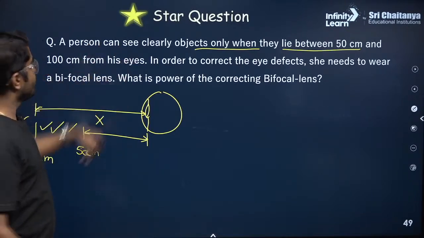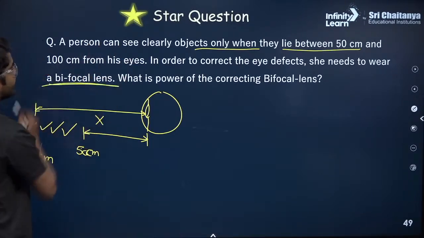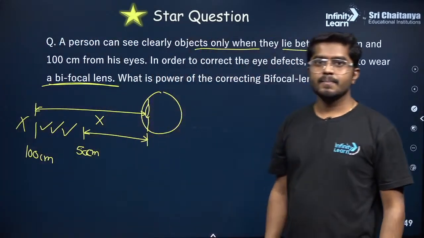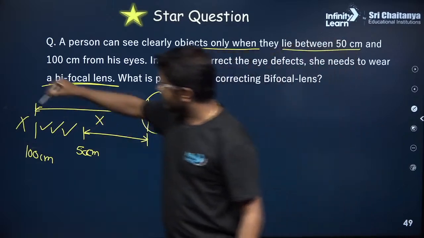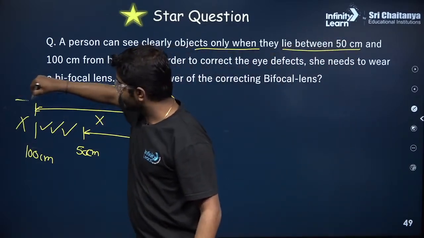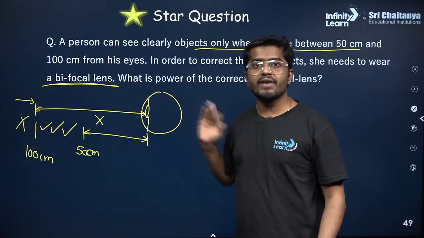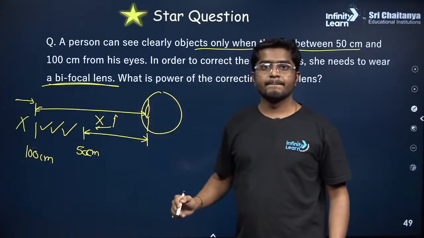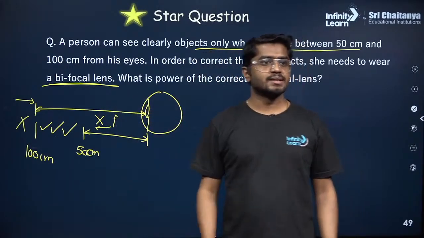So this person will need a bifocal lens. So there are two types of corrections. And what are those? The far point has to be brought near. There is a shifting of the far point, and the near point, which should be at 25 centimeter, has shifted away. So these are the two corrections.